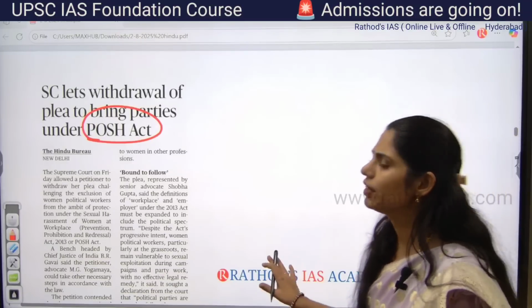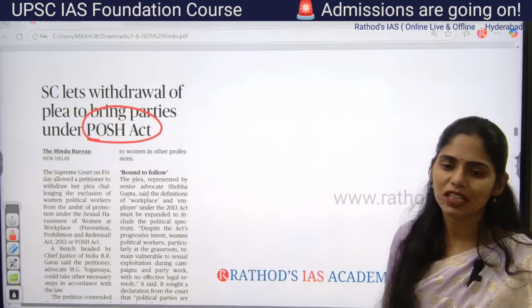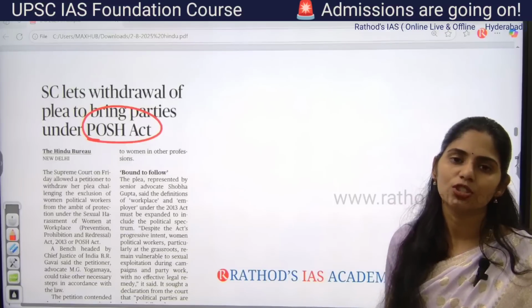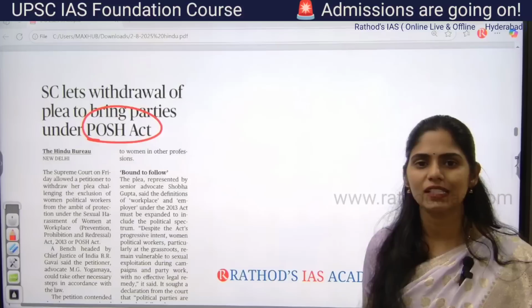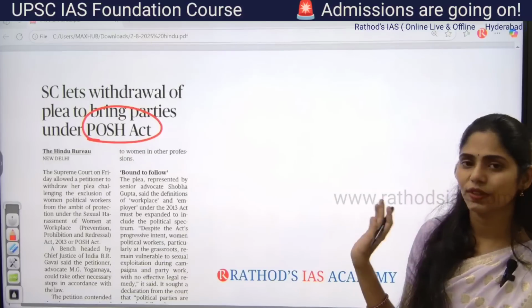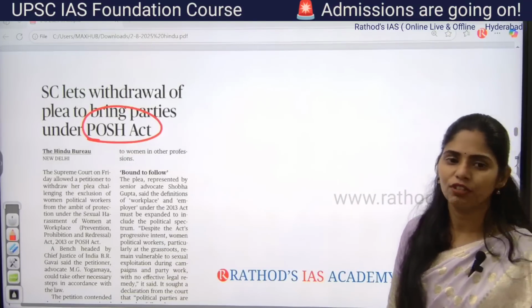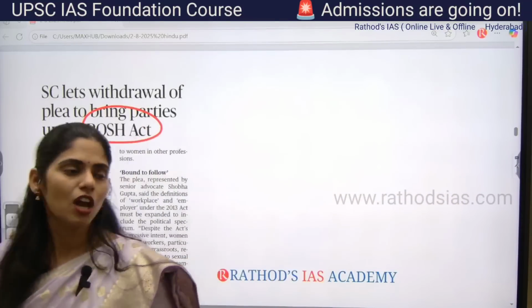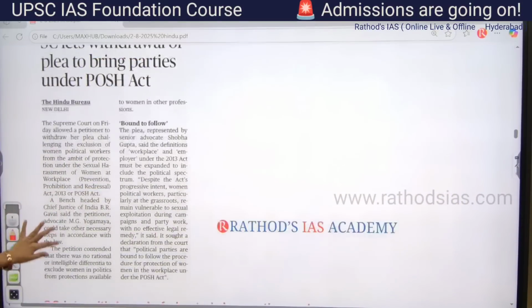And it is very, very important because day by day there is increasing sexual harassment of women at workplaces, at educational institutions, whatever the place it may be. So yes, we have to know about this POSH Act for sure, and there may be a short question in 2025 regarding this POSH. Okay, now let us see some facts regarding this POSH.